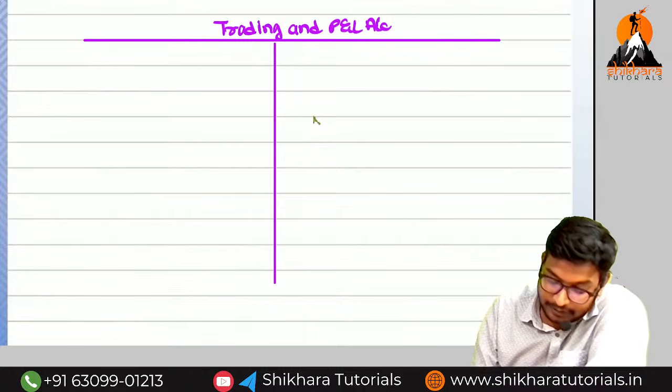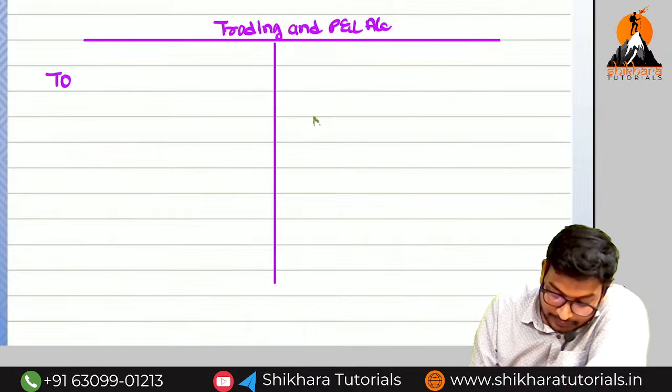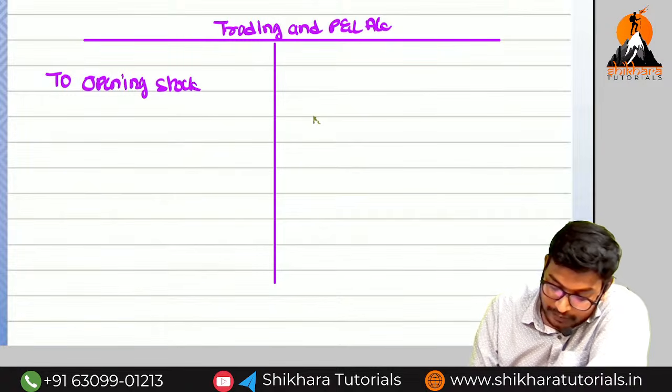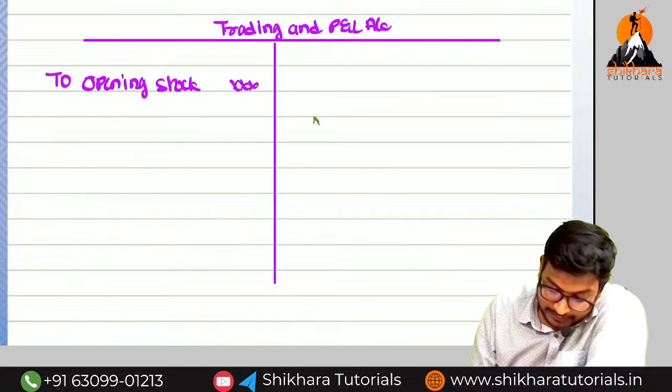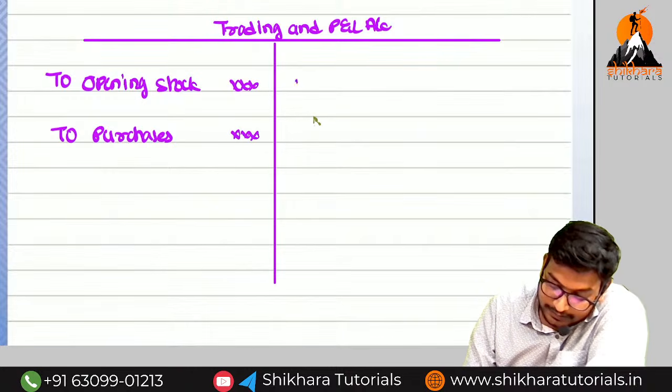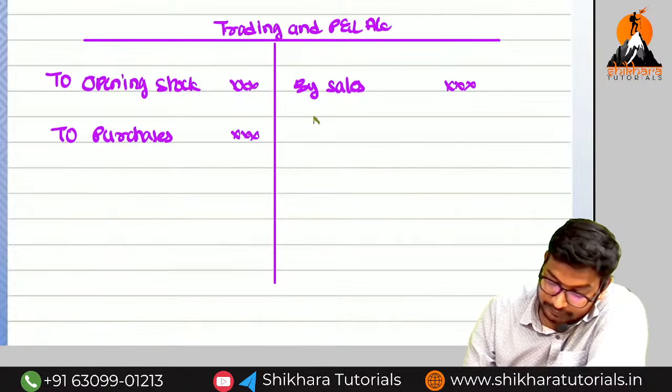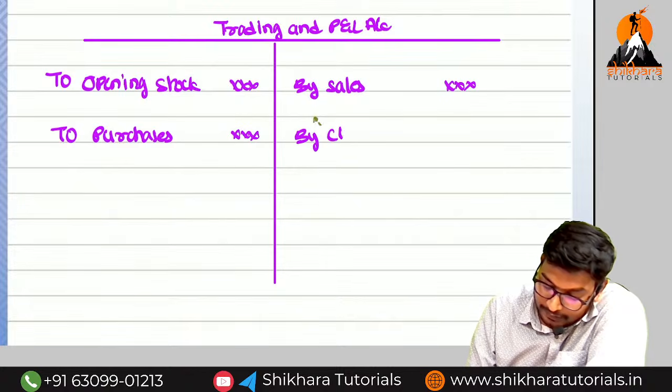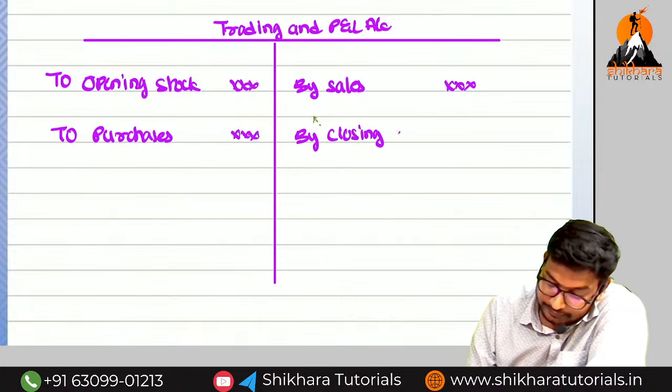What is the starting point of the trading account? To opening stock is the first point. And next one, what ma? To purchases. And next by sales, by closing stock.